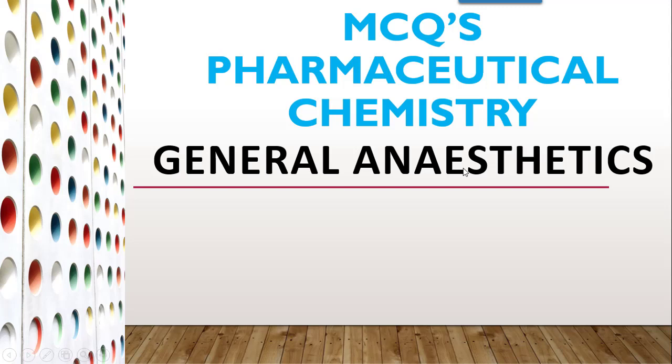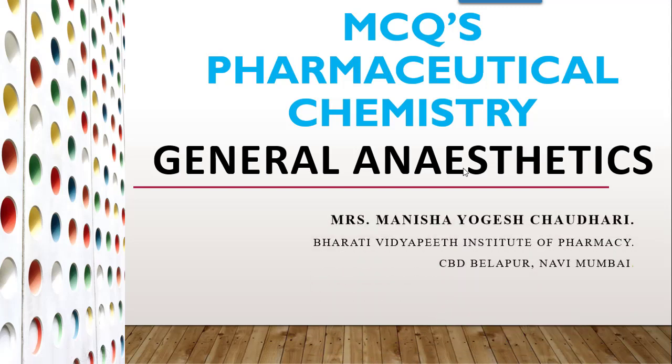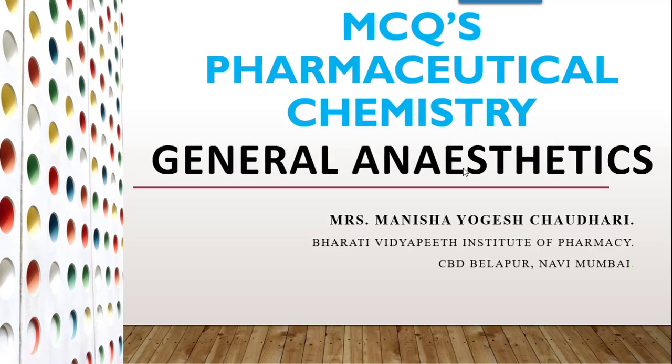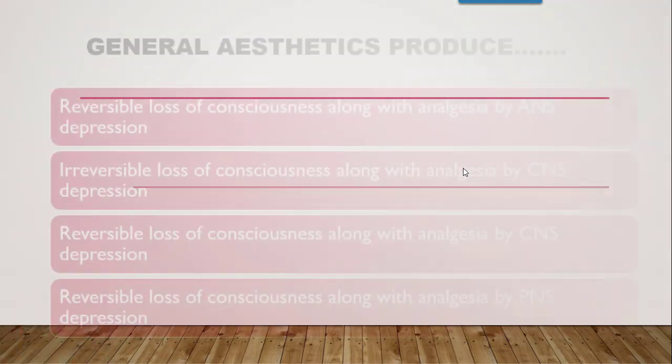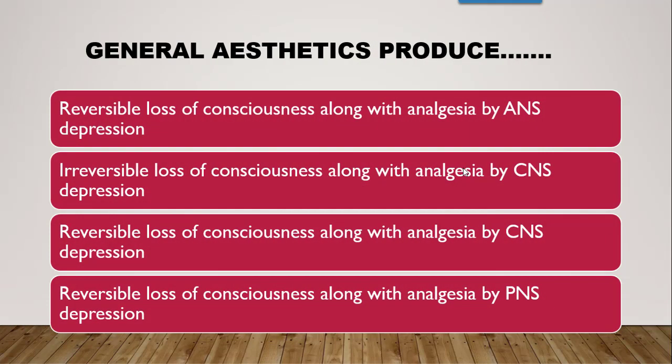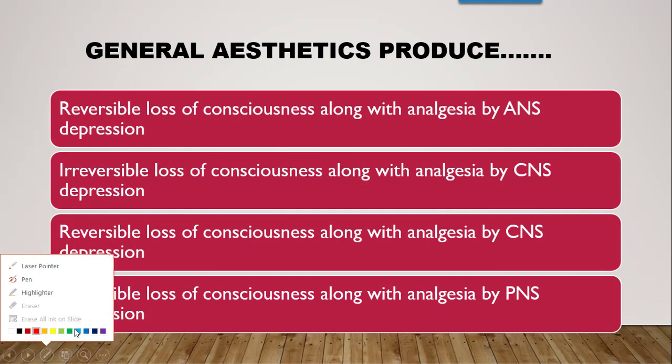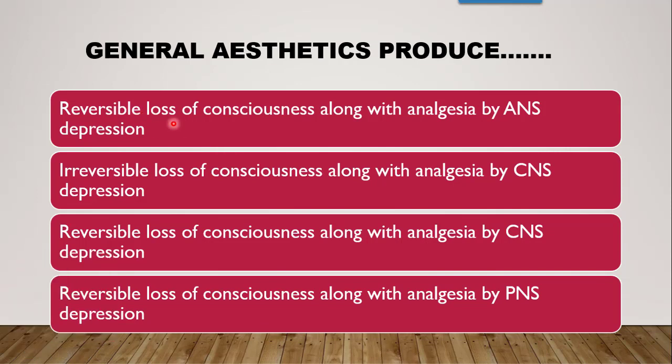Hello dear learners, today we are going to talk about the MCQs from pharmaceutical chemistry. The chapter is general anesthetics. From general anesthetics, the first question is: general anesthetics produce which of these, whether they produce reversible loss of consciousness